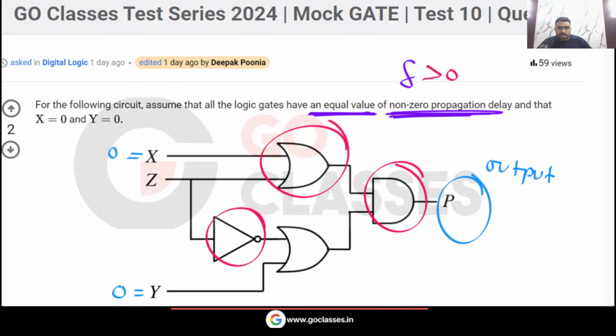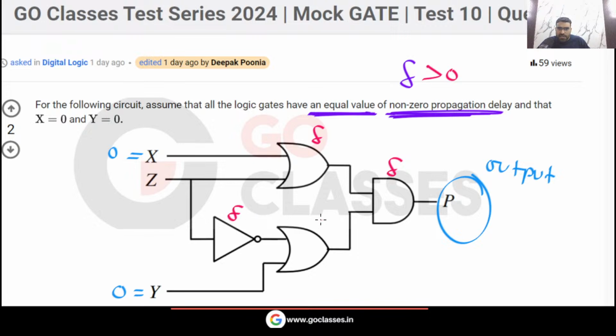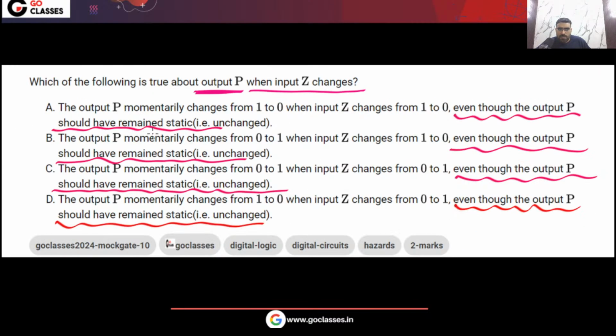All of them have the same propagation delay, which is non-zero. In this type of situation, if you change the input z, then for a moment there will be a glitch at the output.